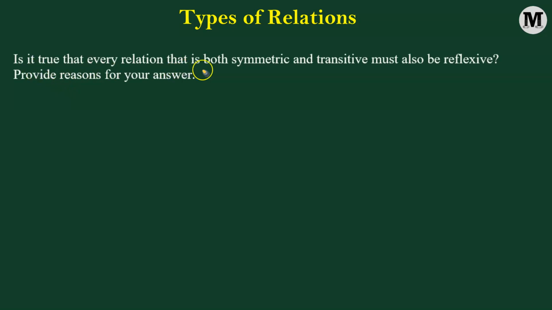Is it true that every relation that is both symmetric and transitive must also be reflexive? Let's try to understand the problem first. What we'll do is consider an example. Let us suppose we have a set A. So let A be a set containing the elements a, b.